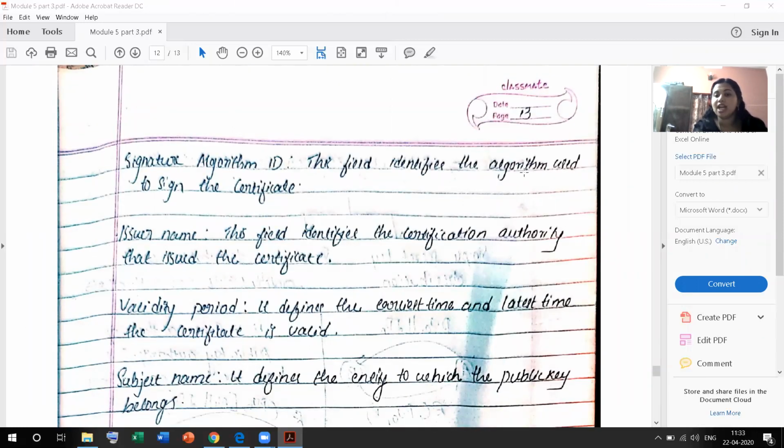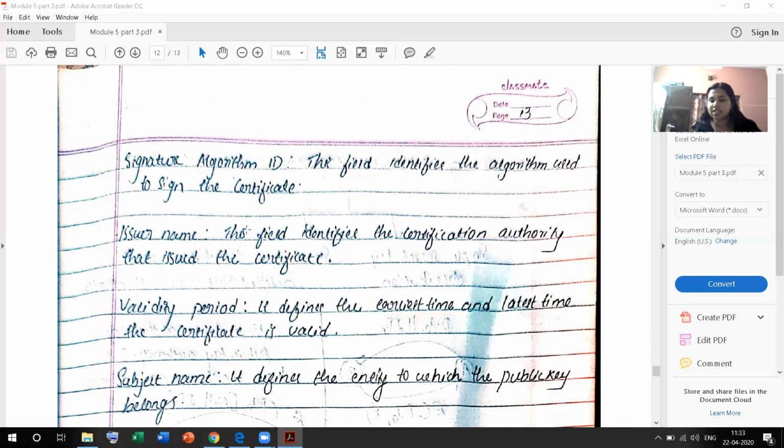This field identifies the algorithm used to sign the certificate. Issuer name identifies the certification authority which issued this certificate. And validity period means the earliest time and latest time where the certificate is valid.